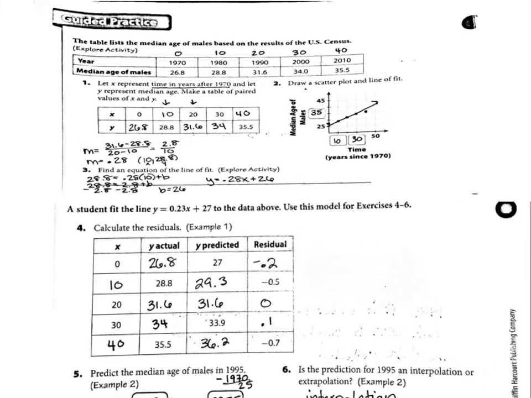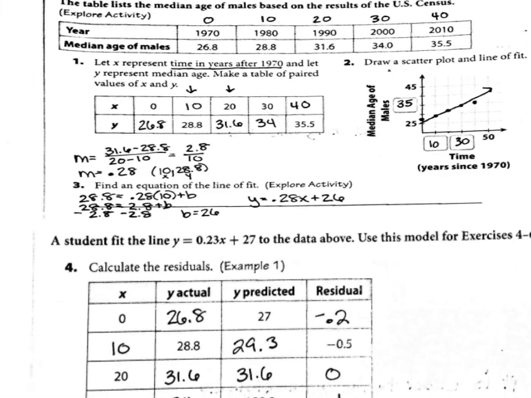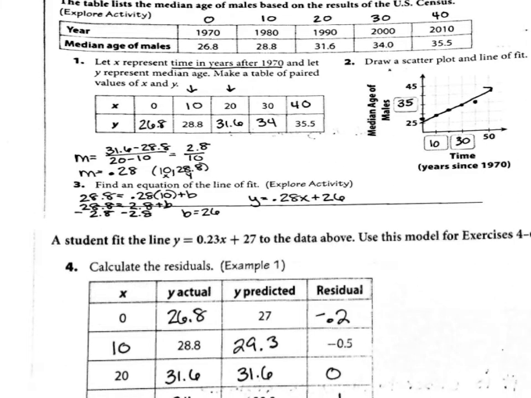Keep in mind if you use different points, your equation is going to be a little bit different, but it should still be pretty close. You shouldn't be at like 0.5 or anything like that. And you should be pretty close to a positive 26, a b-value of 26.